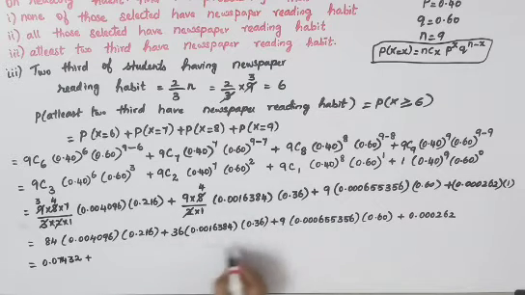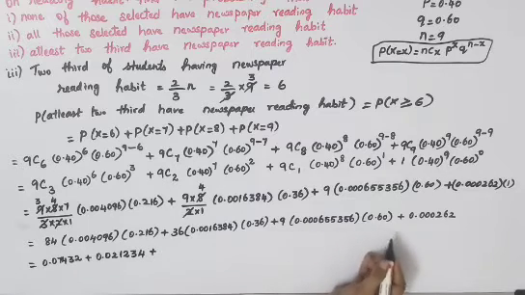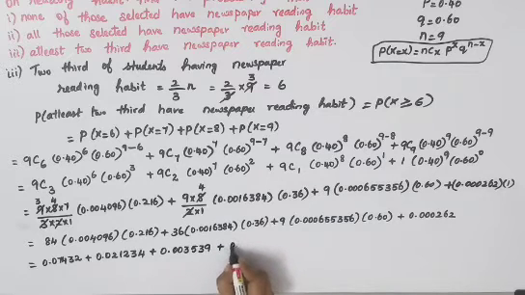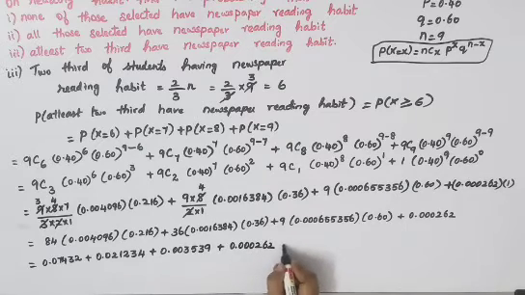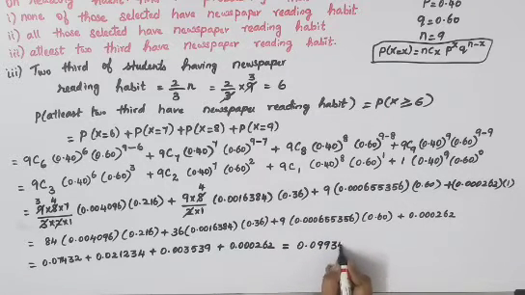Plus this whole thing multiplication and get it as 0.021234, plus 9 into this whole thing, you will get your answer 0.003539, plus your last term 0.000262, which is equal to, your final answer is 0.09935. So this is your answer for your 7th question.